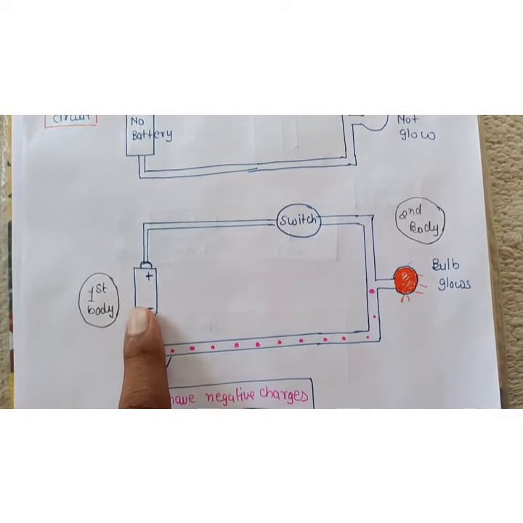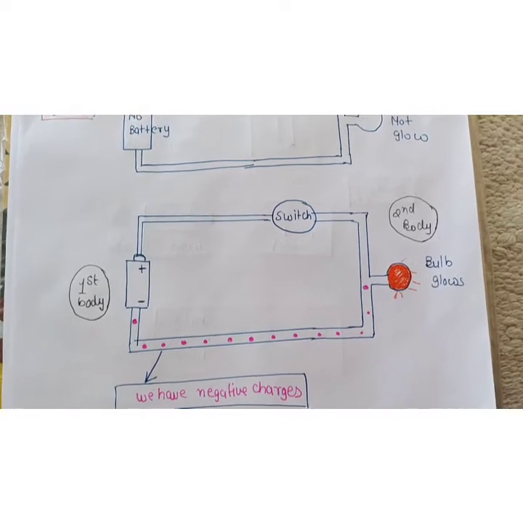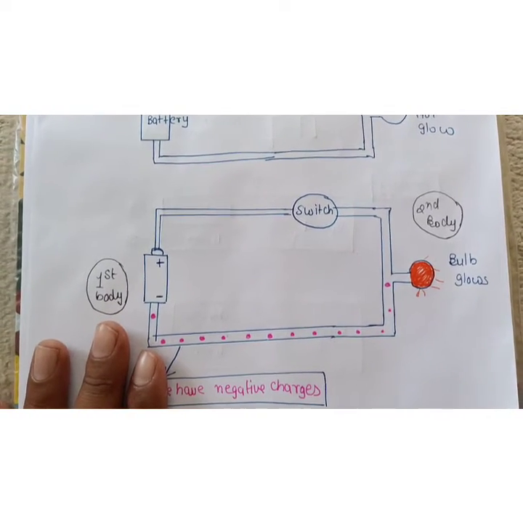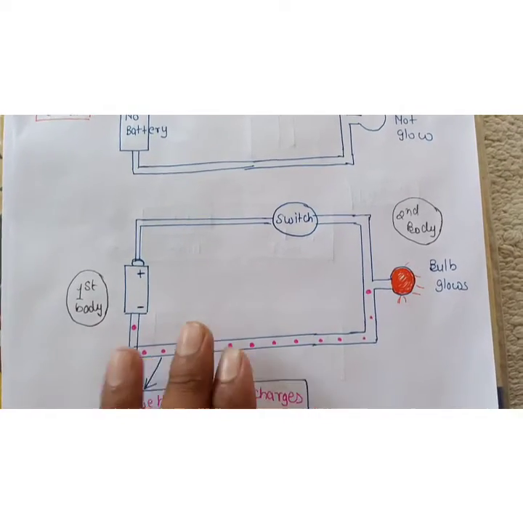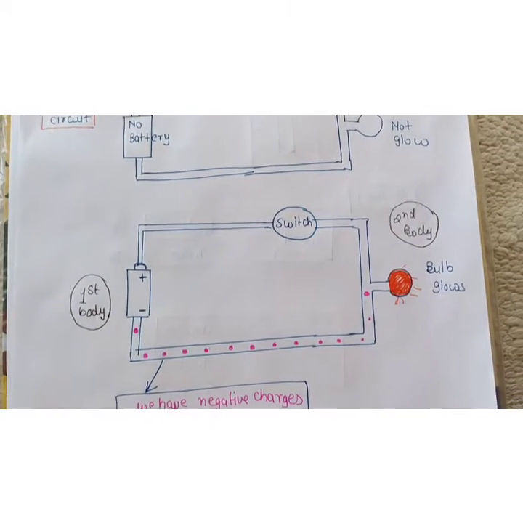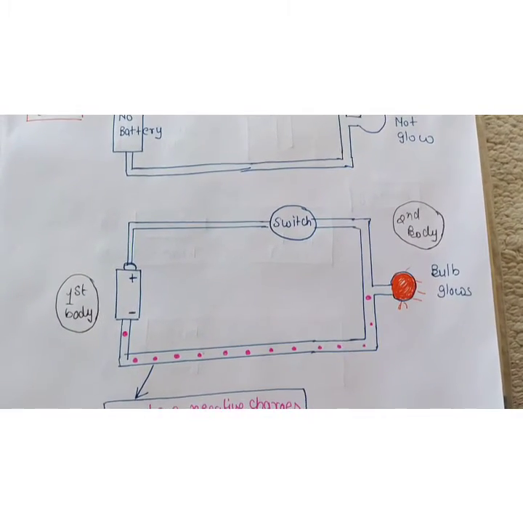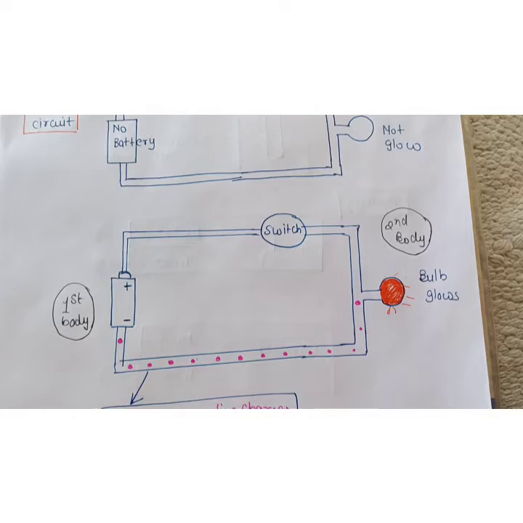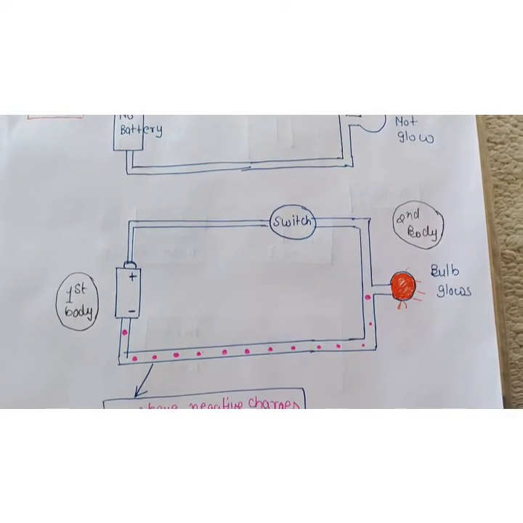It has two charges, positive and negative. First we should understand what an electric circuit is and what it consists of. It is a path through which electrons flow from one body to another and which helps the bulb to glow.